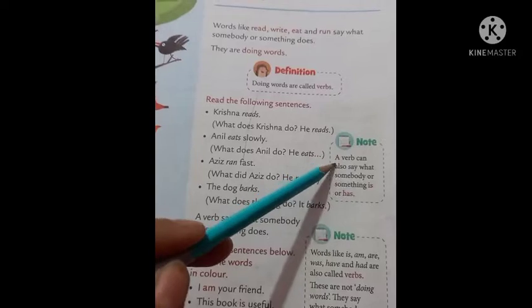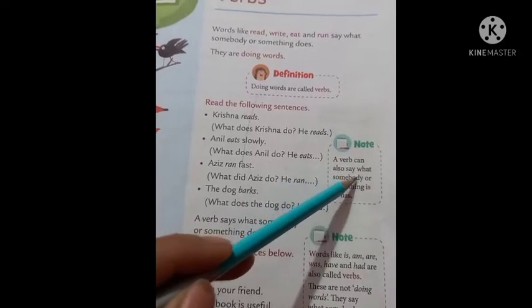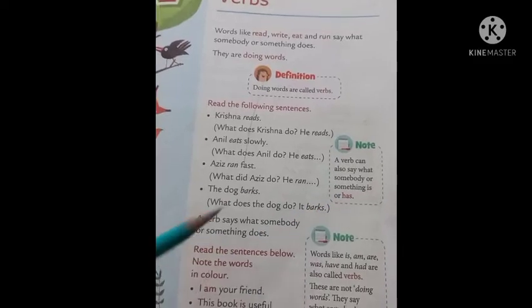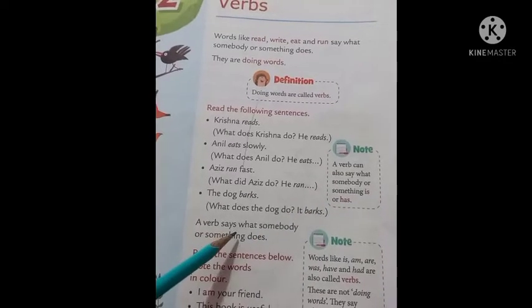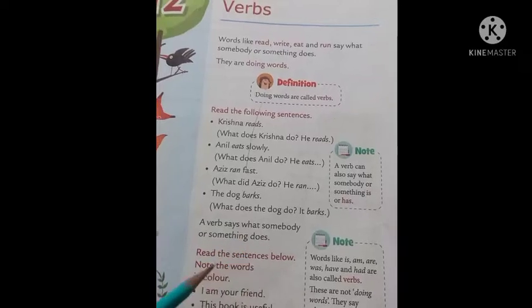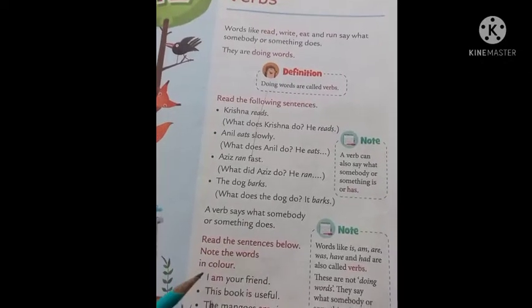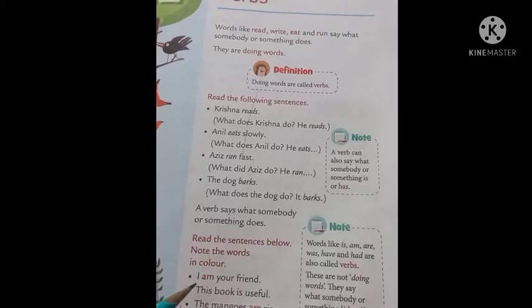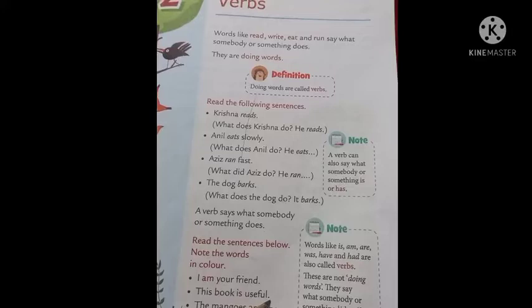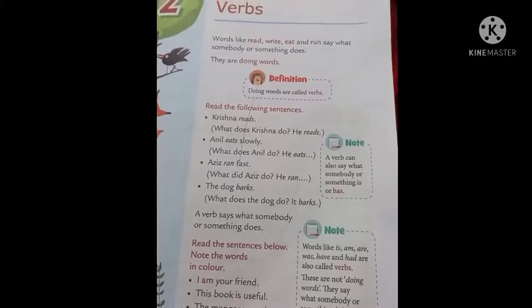Okay, so you can say that a verb can also say what somebody or something is or has. A verb says what somebody or something does. Now look at these sentences first. I am your friend. This book is useful. The mangoes are ripe.